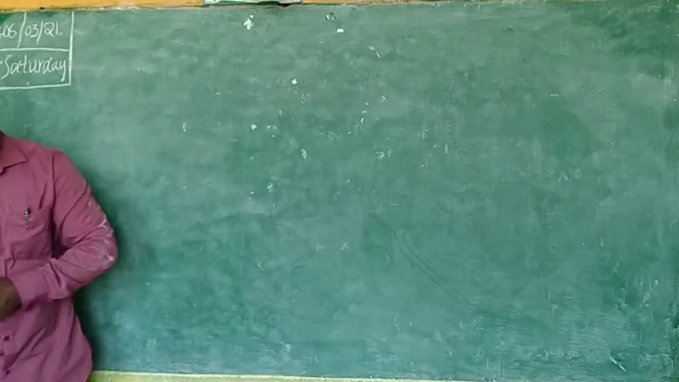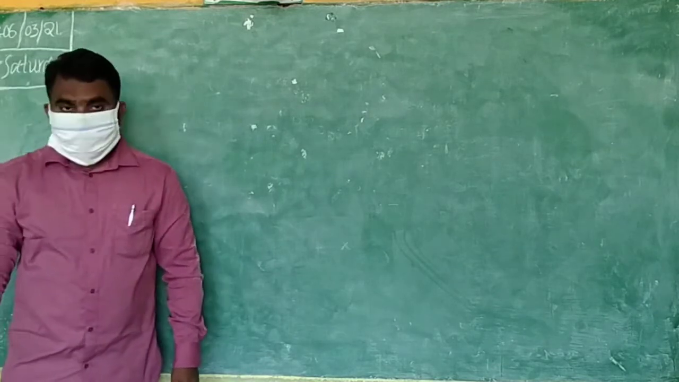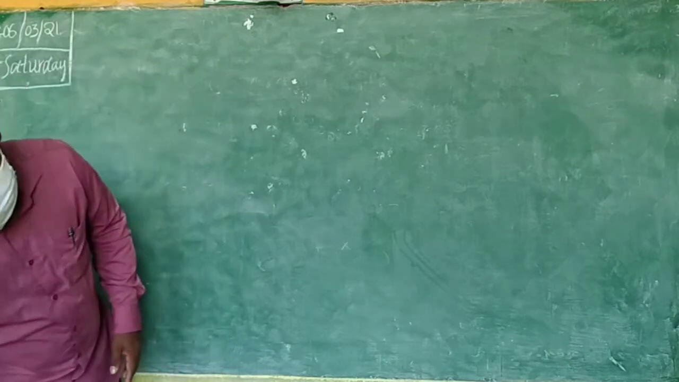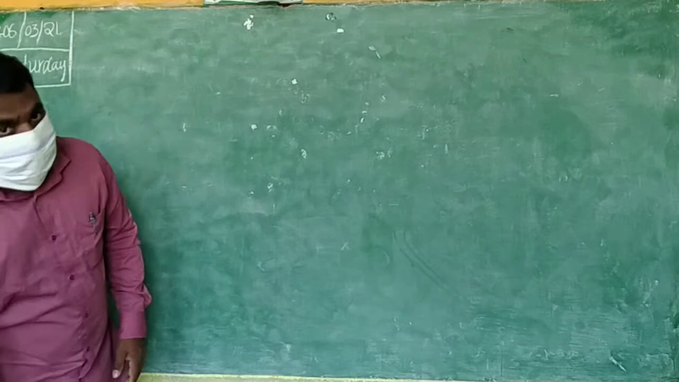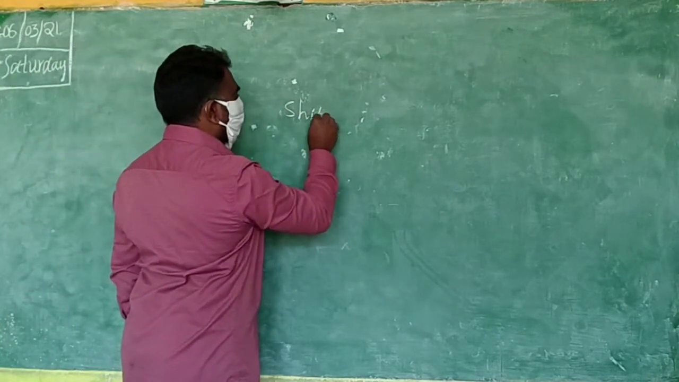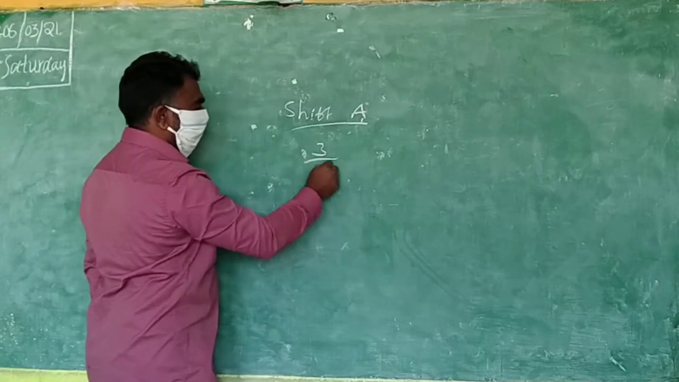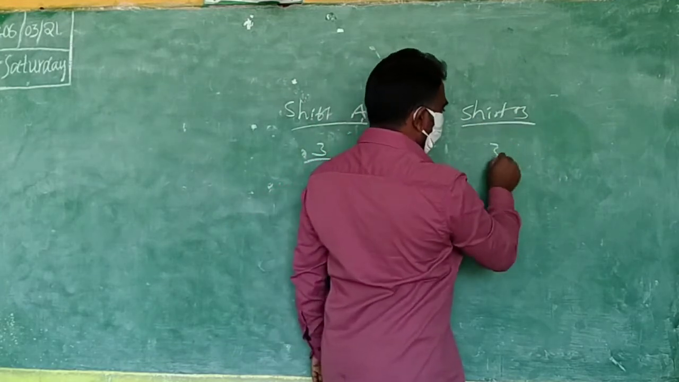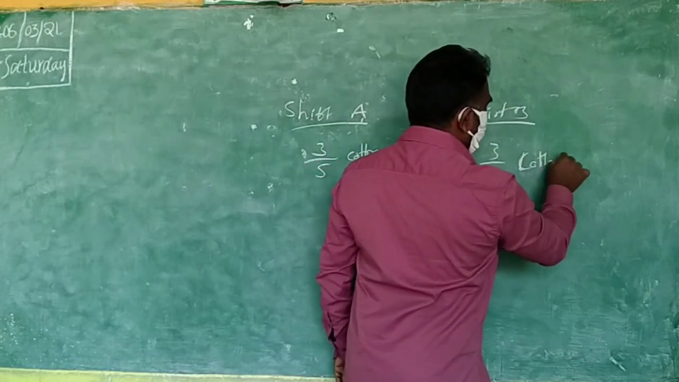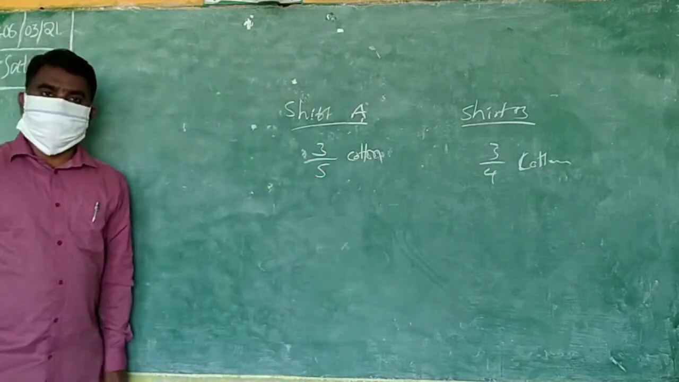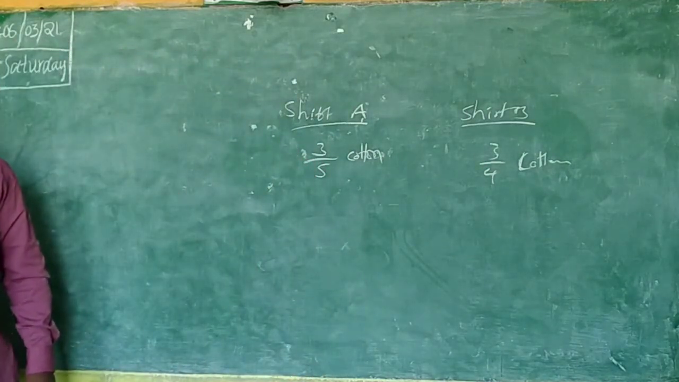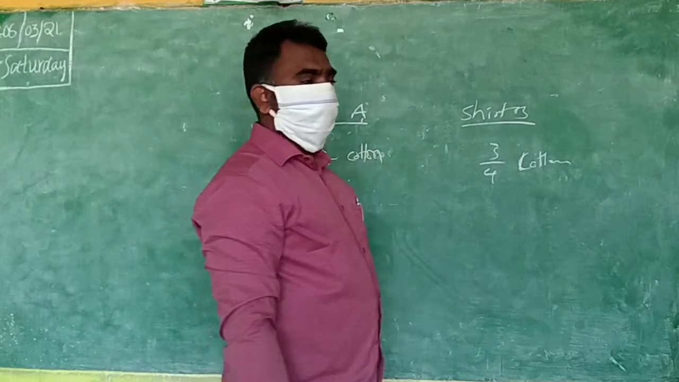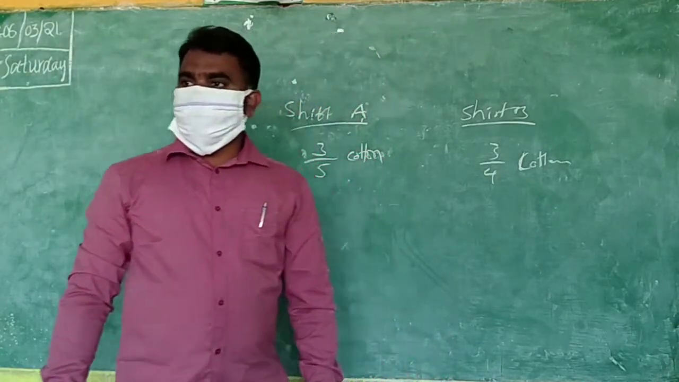Shirt A has 3/5 cotton, whereas shirt B has 3/4 cotton. Shirt A is having 3/5 cotton, and shirt B 3/4 cotton. He is asking you first what is the cotton percentage of A and the cotton percentage of B. The second question is which shirt has more percentage of cotton. You understand? Okay, what is the formula for that?